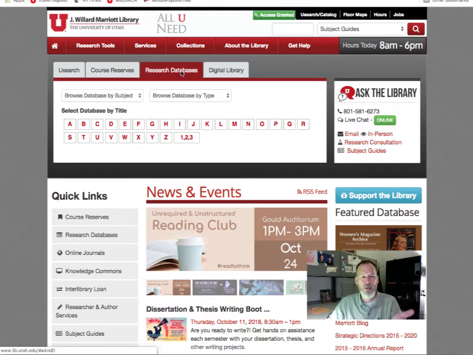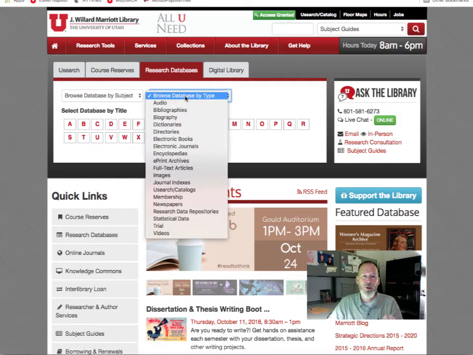In the research databases, we have access to a whole bunch of different scholarly articles, some scholarly videos, or curriculum that are being taught in class. But one of the cool things that we have is complete runs of newspapers. So we have the complete run back to the Civil War, like the New York Times. We've got the LA Times, the San Francisco, I think it's the Chronicle. At any rate, I can show you how to find those. But I'll show you another database as well.